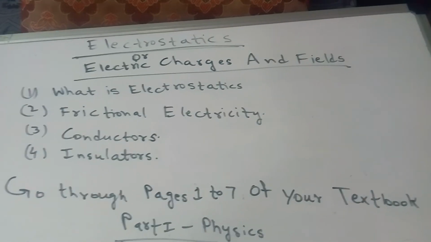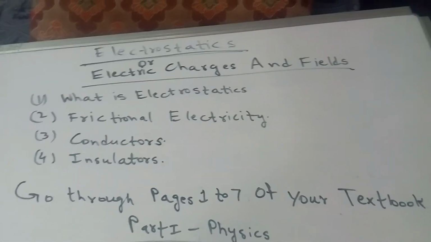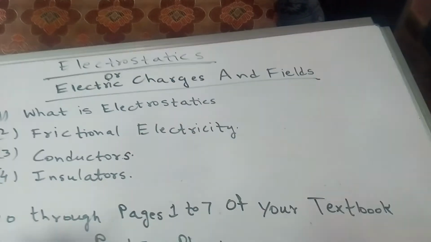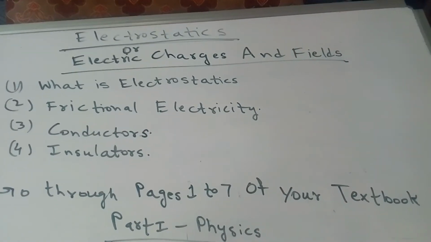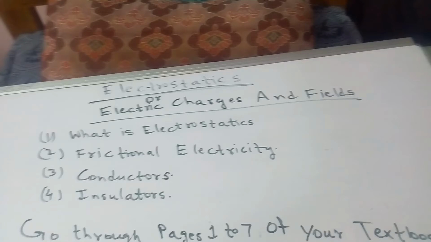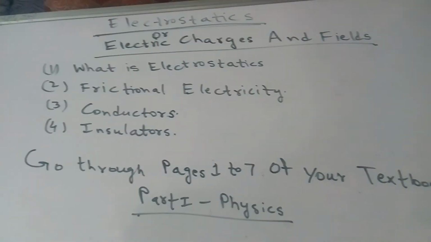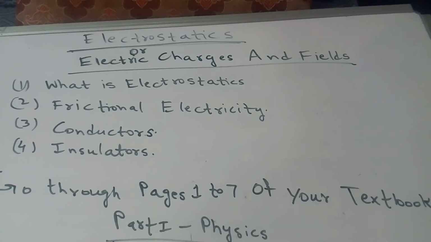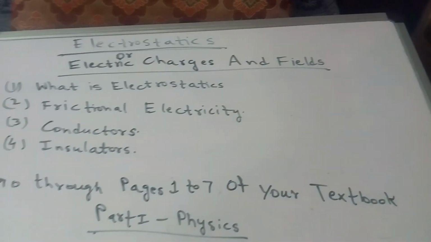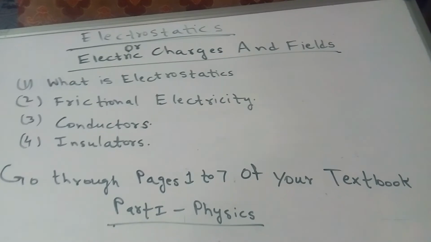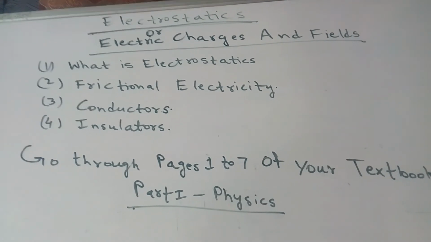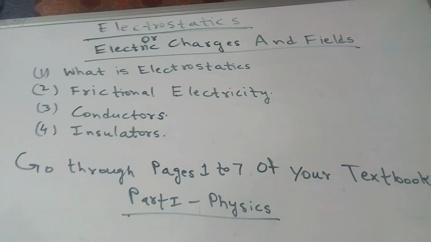Next property of charges is quantization of charge. Quantization of charge means that you can give a quantity to charges. Till now we have studied Q equal to Q1 plus Q2 plus Q3 plus so on. But we can give any number to this quantity of charges. Electric charge carried by any body is always an integral multiple of e, where e is the charge carried